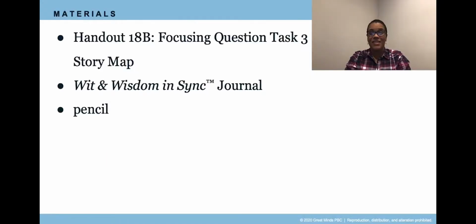For this lesson, you will need handout 18B, which is Focusing Question Task 3 Story Map. You'll need your Wit and Wisdom in Sync journal and a pencil. We will also be using Assessment 18A, but I'll show that to you on the screen. Pause the video if you need to gather your materials.